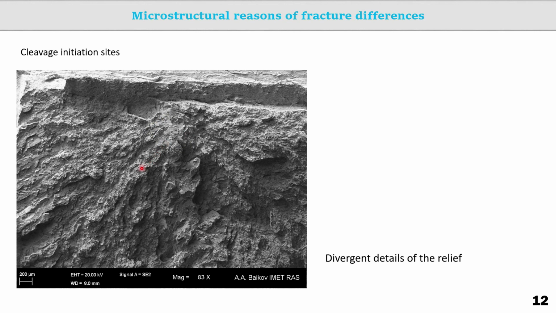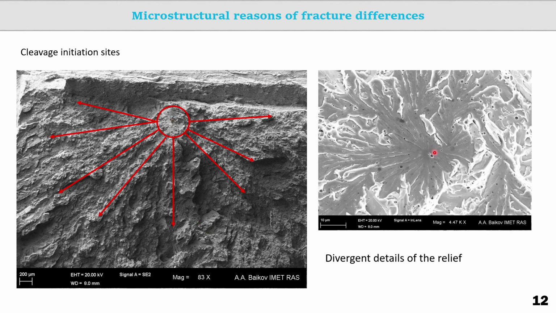These areas at the macro level are surrounded by a large divergent extending part of the relief. Inside such areas, facets are usually found in which the river pattern extends from the center in all directions. Such facets are the places of origin of the cleavage, from which the brittle crack spreads.